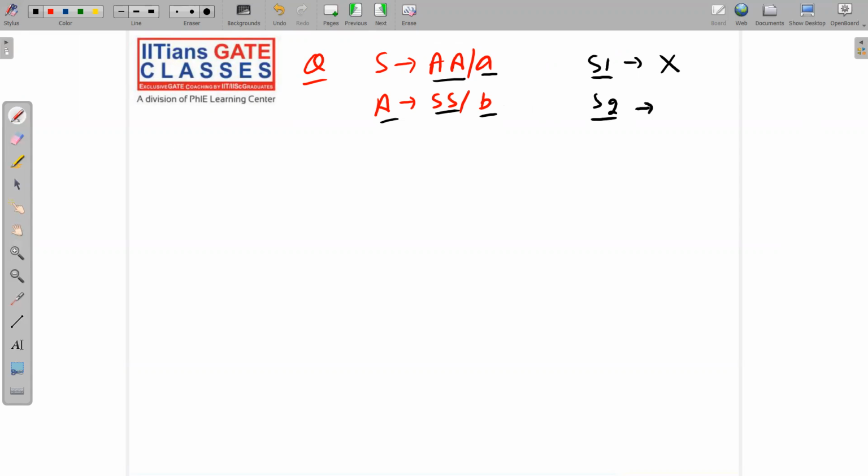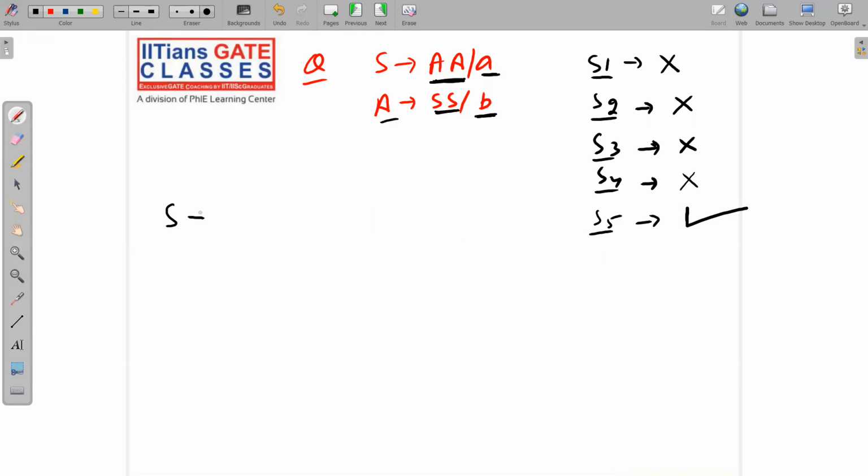Step number 2 is your null production removal. There is no null production, bypass. Step number 3, unit production. There is no unit production, bypass. Step number 4, left recursion. See here carefully. Are you able to see any left recursion? See, there is indirect left recursion. If you are not able to find any left recursion, you will bypass this step. Step number 5 will be apply necessary deductions. So you have to apply necessary deductions.